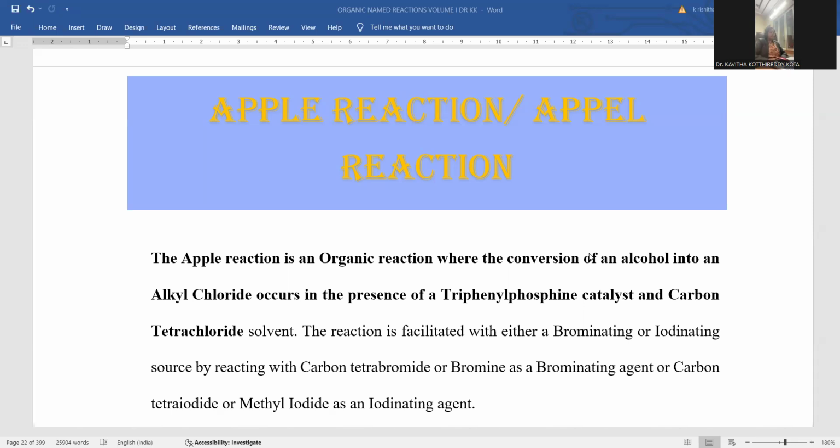The session is going to discuss the Appel reaction. The pronunciation is slightly varied. Appel or Apple reaction, both refer to the same named organic reaction.